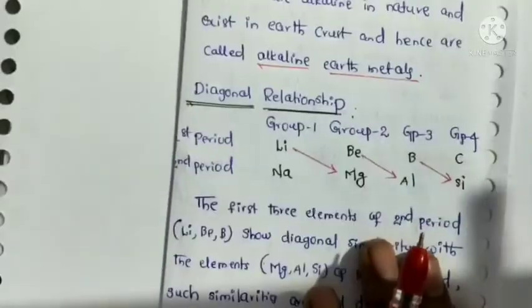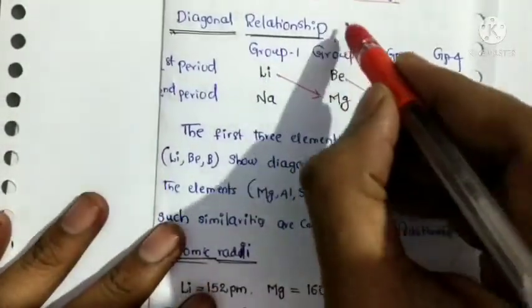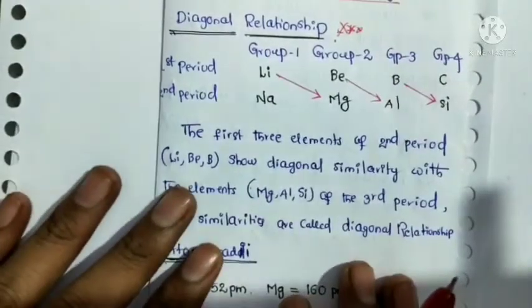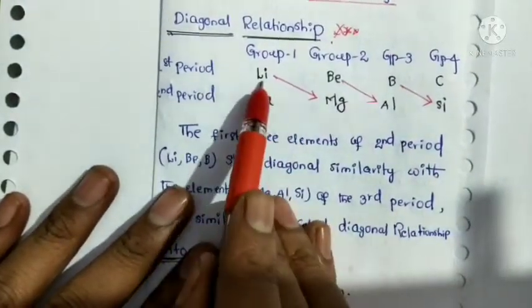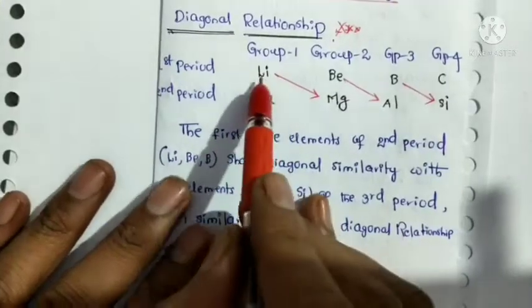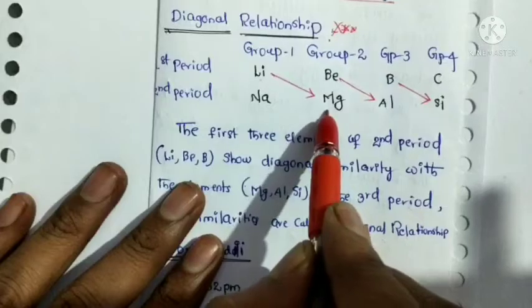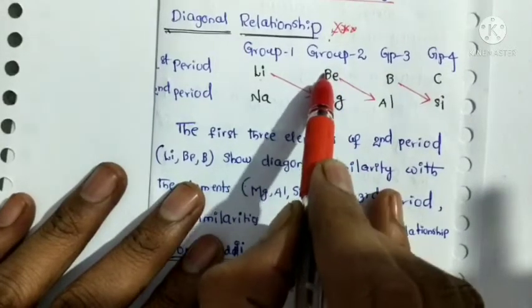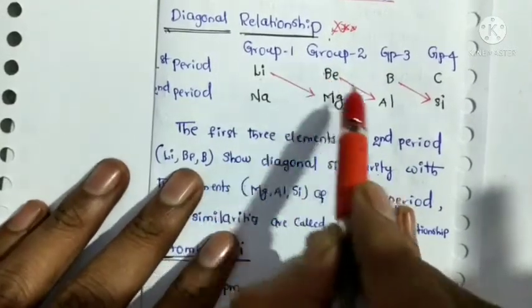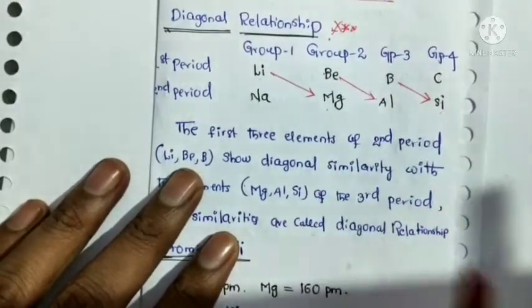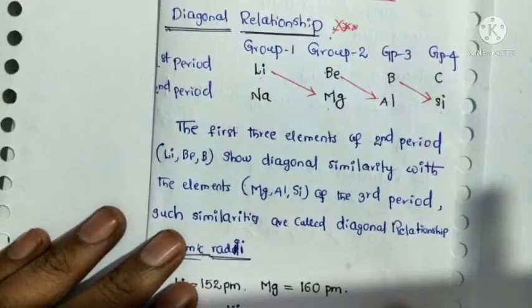Okay, next, very important, diagonal relationship. Here lithium has a diagonal relationship with magnesium, beryllium has a diagonal relationship with aluminum, and boron with silicon.